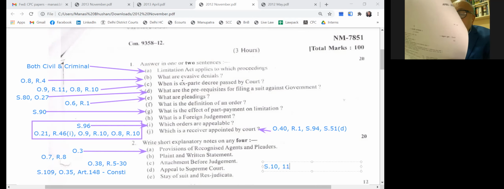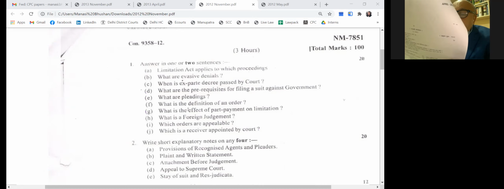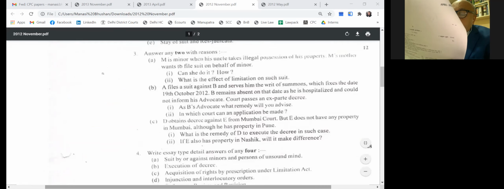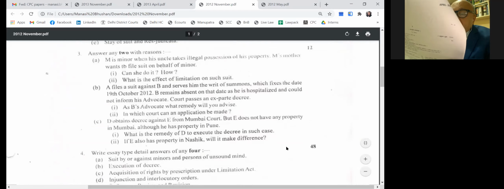This is not readable. Mansi, can you read it? Something about a minor. Can you please read this, Mansi? Yes, sir. Read this question. I will answer. Minor. It is very faint. I am not able to read this question.